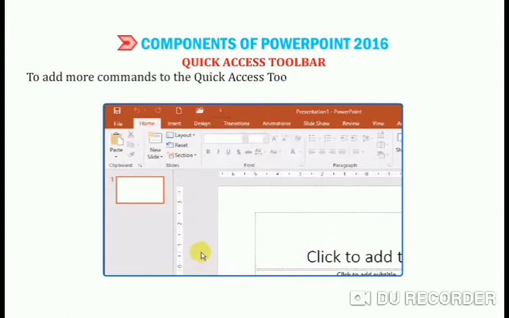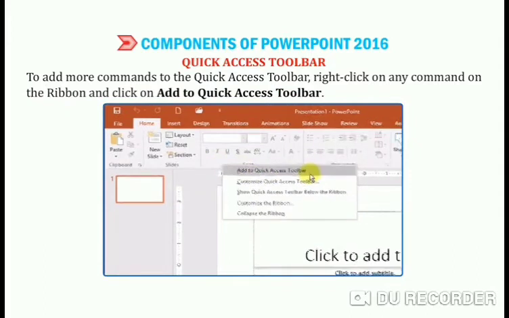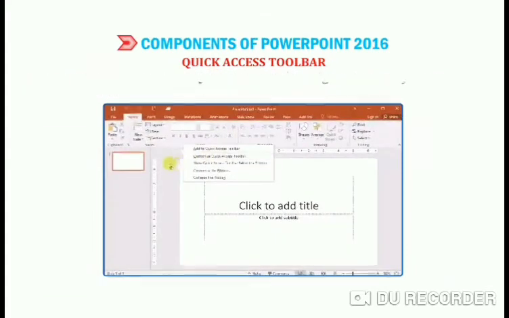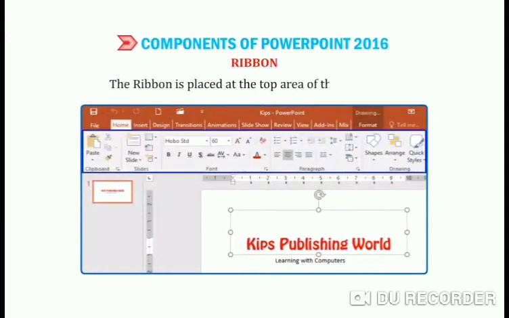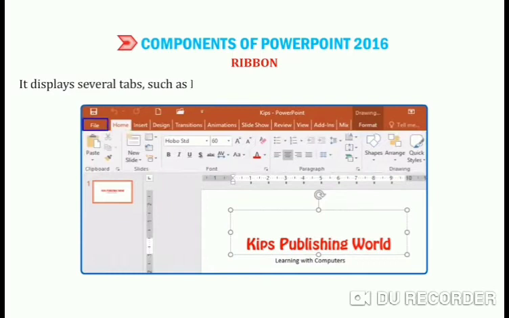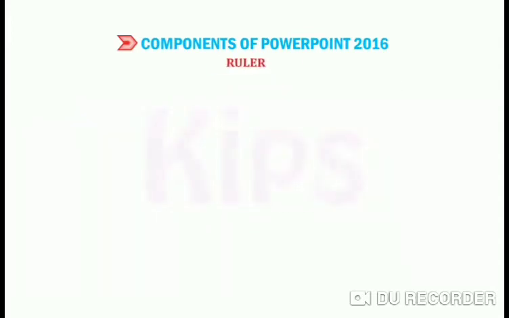To add more commands to the quick access toolbar, right-click on any command on the ribbon and click on Add to Quick Access Toolbar. I'm just clicking, you can see that thing. Next one, ribbon. The ribbon is placed at the top area of the document. It displays several tabs such as File, Home, Insert, Design, Transitions, Animation, etc. Each tab contains commands that are organized into different groups. So, different groups are there.